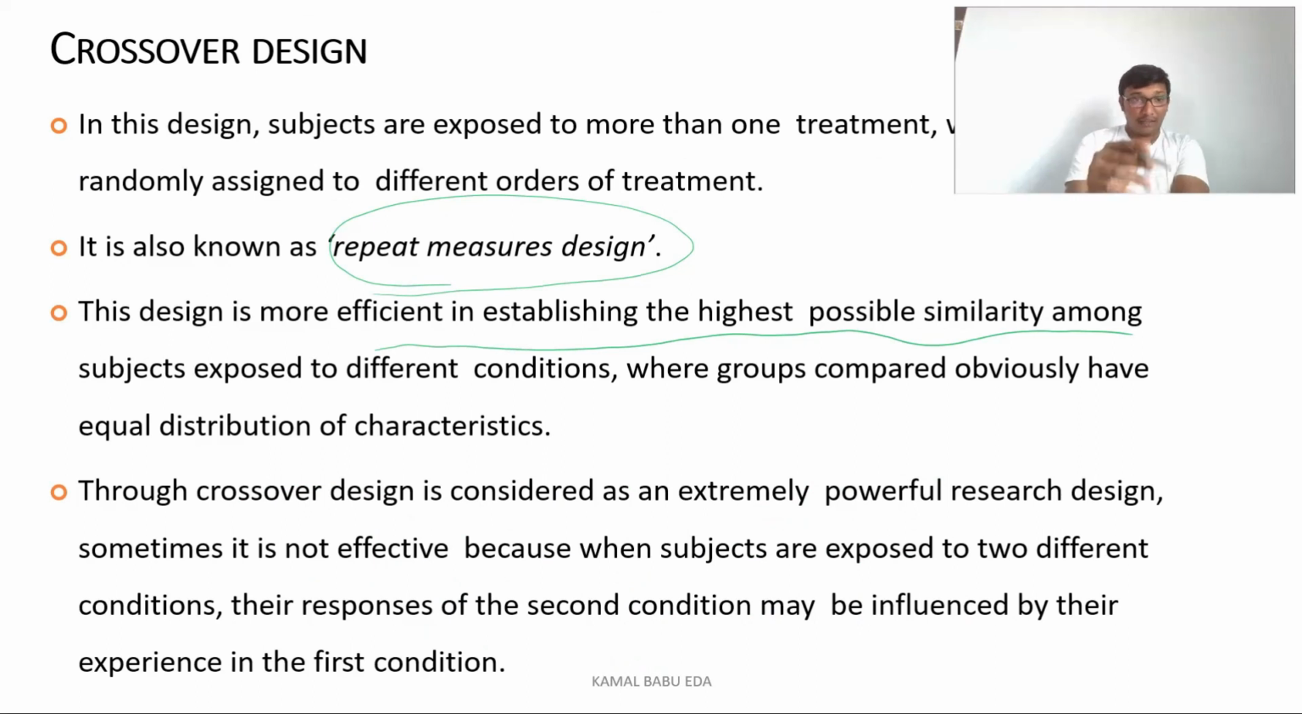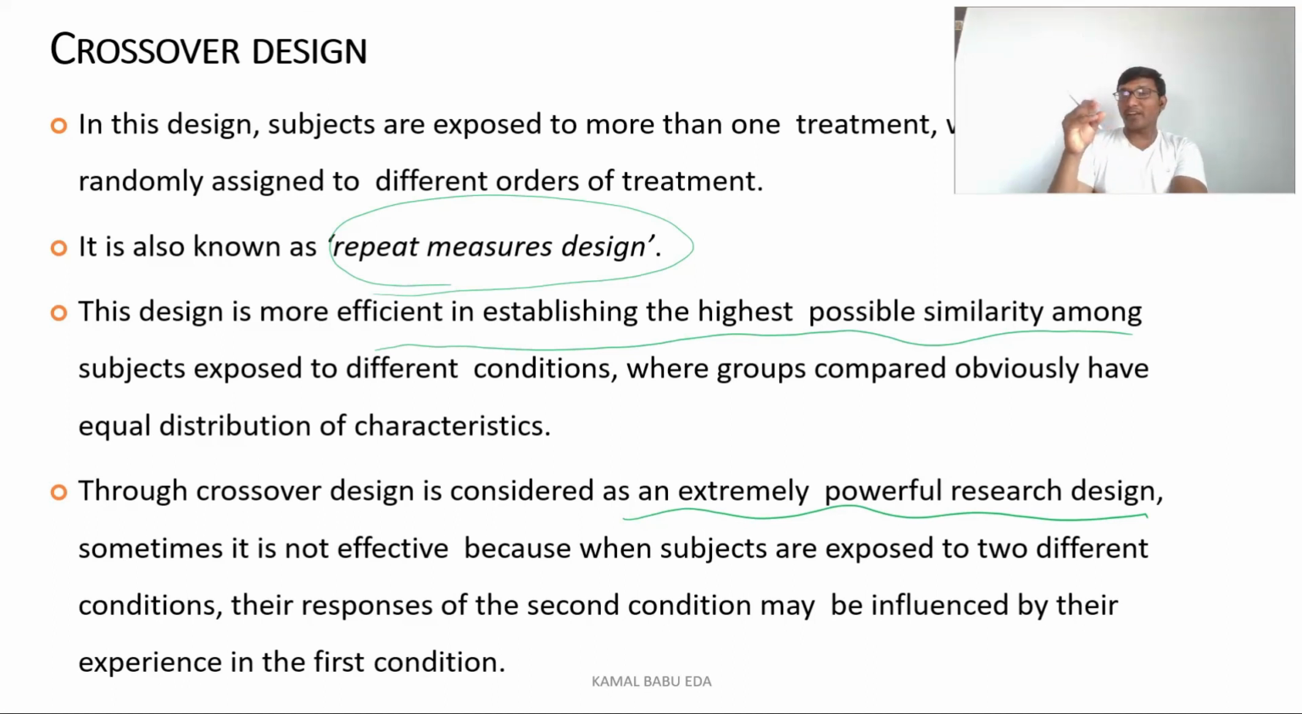This crossover design is most efficient in establishing the highest possible similarity. The subjects are exposed to different conditions: they are exposed to the chlorhexidine as well as the saline mouthwash. So you can see the distributed effect of both the saline mouthwash and the chlorhexidine mouthwash across both groups of patients. This crossover design is considered an extremely powerful research design. Sometimes it is not effective, but the subjects are exposed to two different conditions, and their responses to the first and second condition can be known.